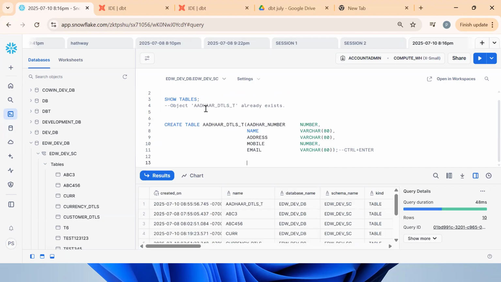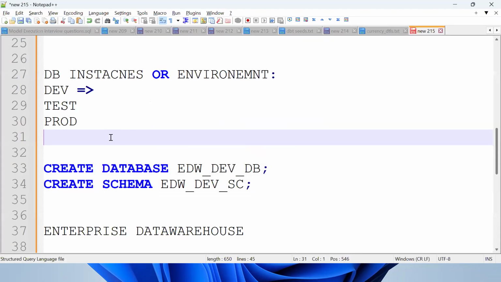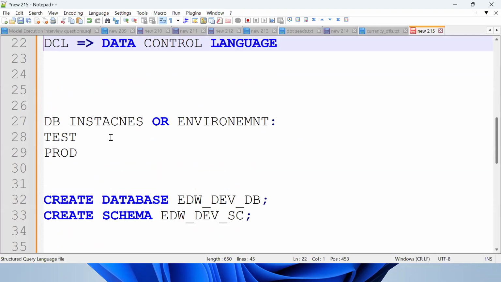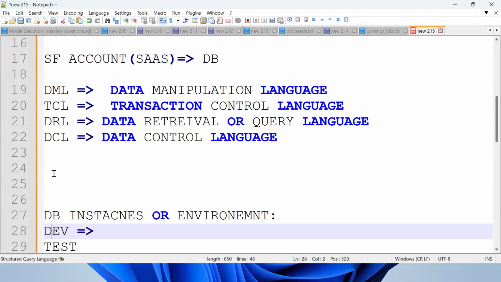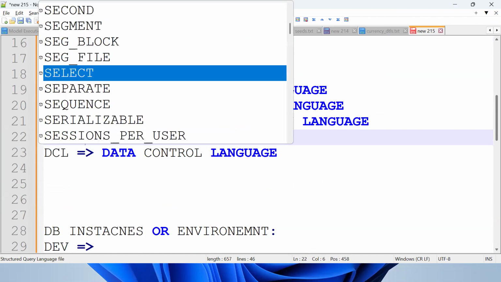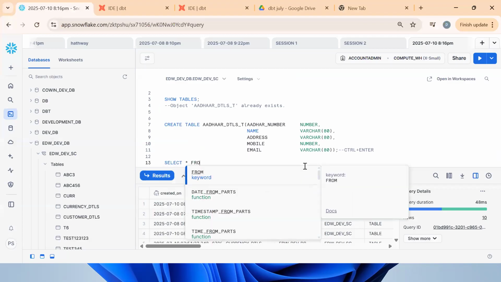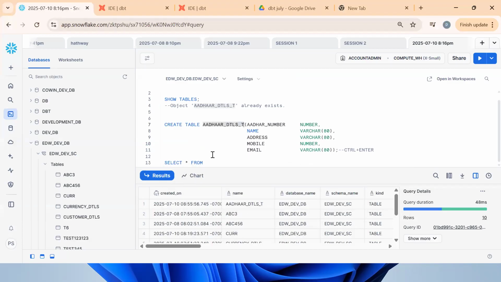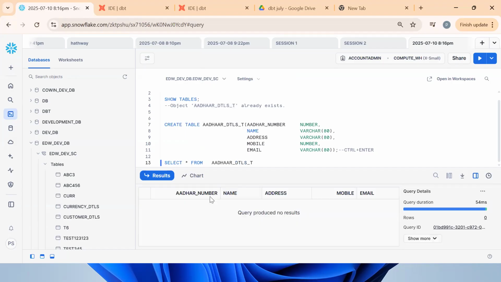Now I want to see the data. How to see the data? By using select star. That is DRL. Step by step: we have worked on the create statement, now we work on the select statement. So select star from table name. Control Enter. Okay, see, now the table is there. We have seen that definition.